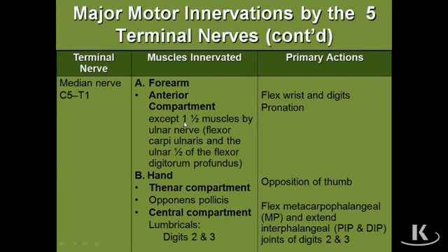And the 1.5 muscles innervated by the ulnar nerve are the 1.5 muscles closest to the ulnar nerve, meaning the 1.5 most medial muscles. So the most medial muscle is the flexor carpi ulnaris. The second most medial muscle is the flexor digitorum profundus. We only want half of that, so we'll have the medial or ulnar half of that. So it's the flexor carpi ulnaris and the ulnar half of the flexor digitorum profundus that are innervated by the ulnar nerve. Everything else is innervated by the median nerve in the anterior forearm. Now we'll come back to the median nerve in the hand in just a moment.